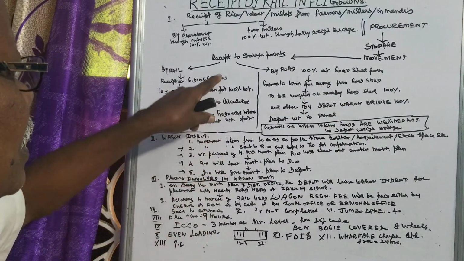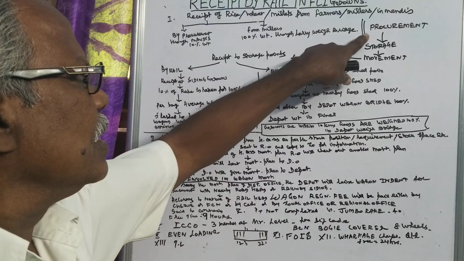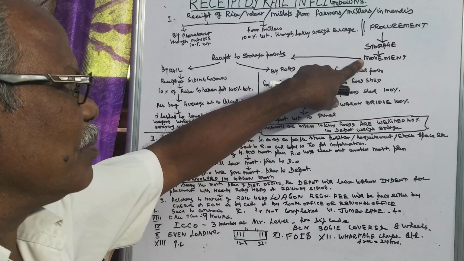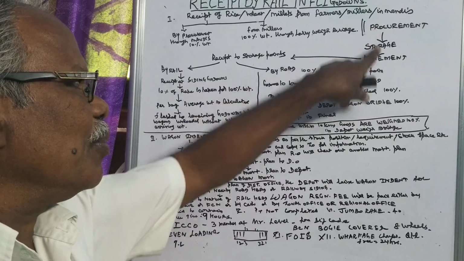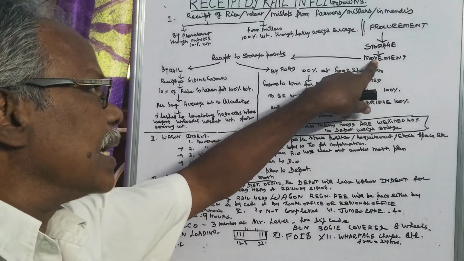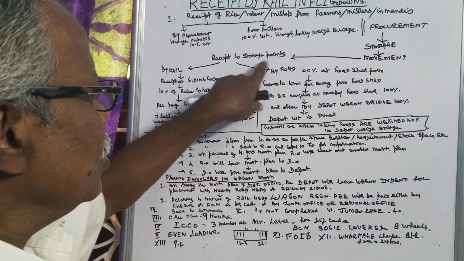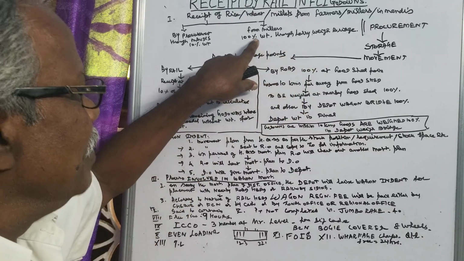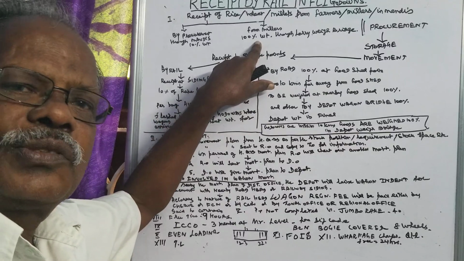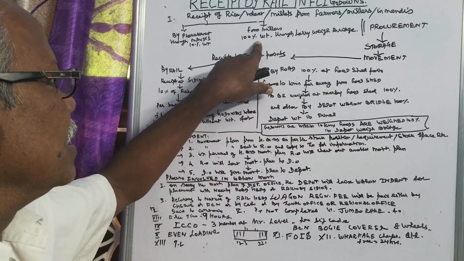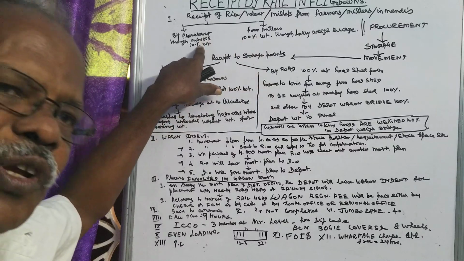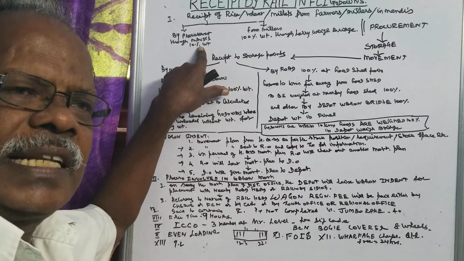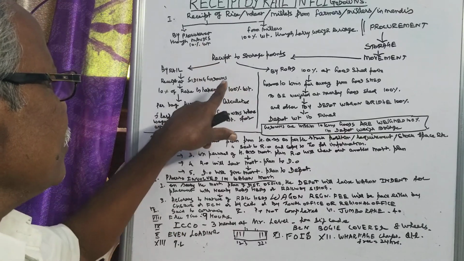In procurement, sometimes it will go to storage points, sometimes from storage points it will be moved, or from procurement it will be directly moved to railhead. So for railhead, if it is from millers, then 100% weighment is conducted through lorry weighbridge. Suppose if it is from procurement point, only 10% weighment is conducted and it is dispatched by rail.